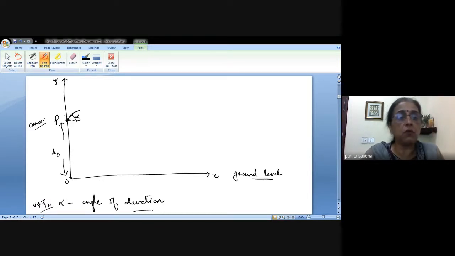Now, once it goes up, it has to come down. When it comes down, it is going to hit the ground somewhere here. Let's call that point I.